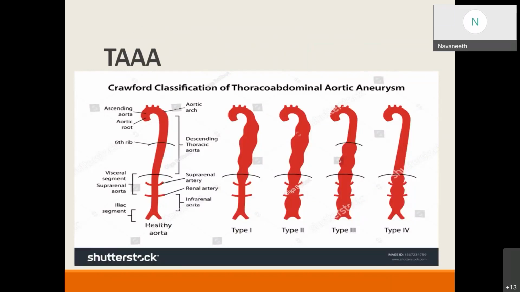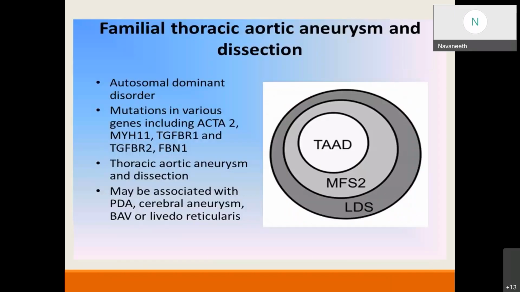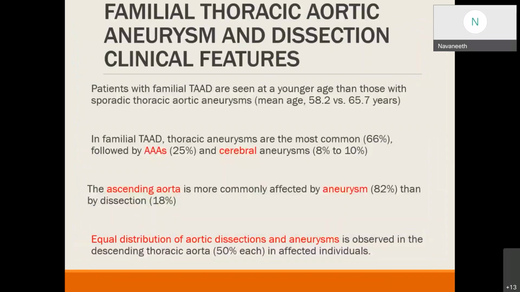This is the Crawford classification for thoracoabdominal aortic aneurysms. It is inherited in an autosomal dominant manner. The mutations include ACTA2, MYH11, transforming growth factor beta receptor 1 and 2, and FBN1 gene mutations. The patient may present with PDA, cerebral aneurysm, or livedo reticularis.